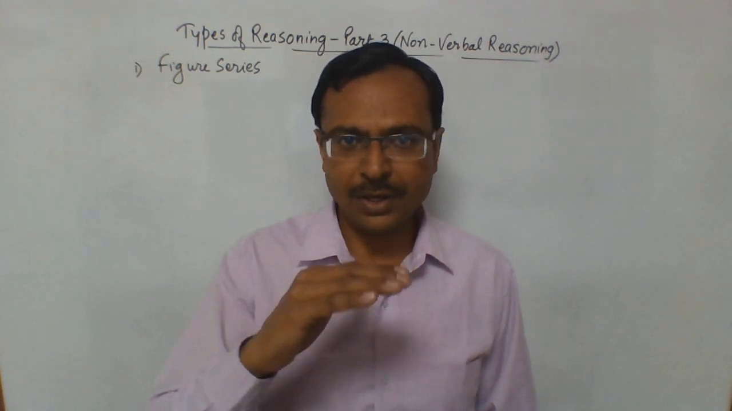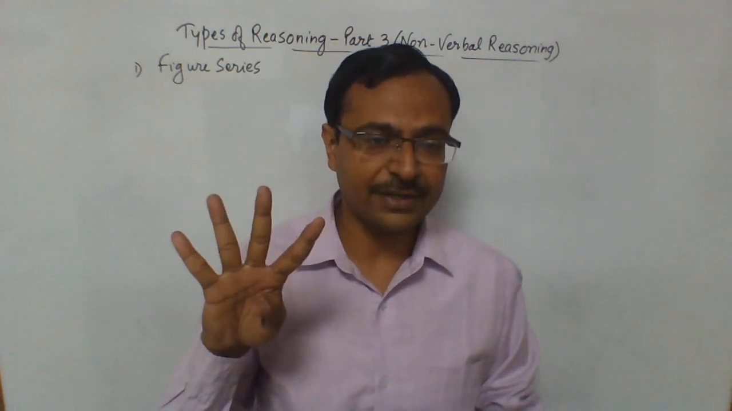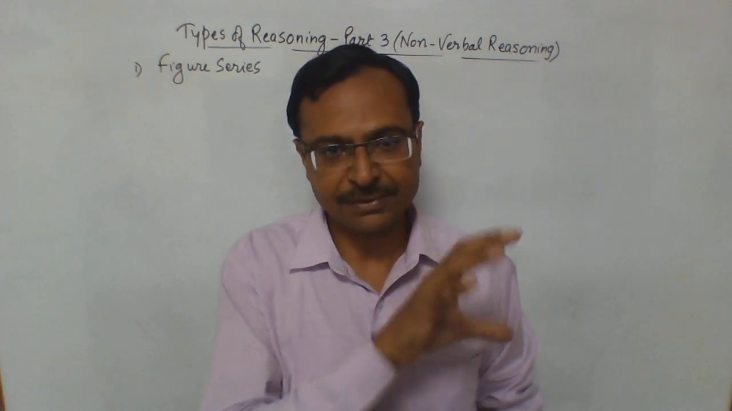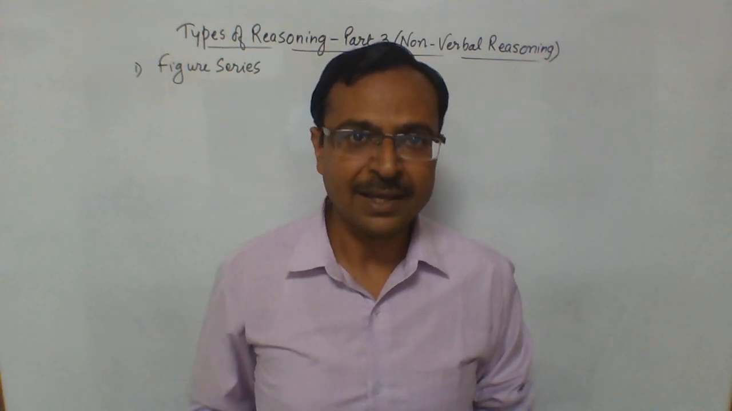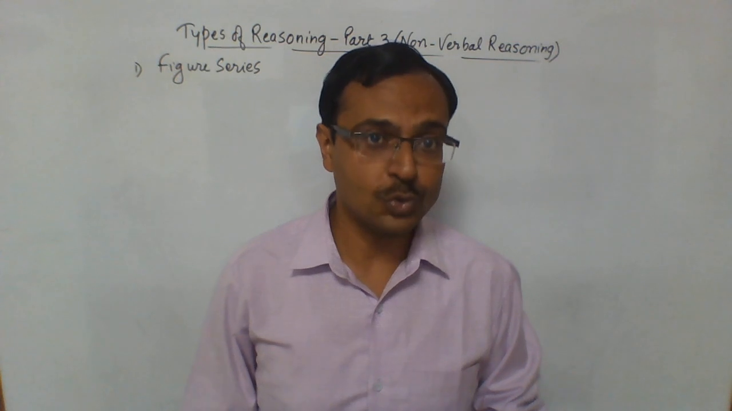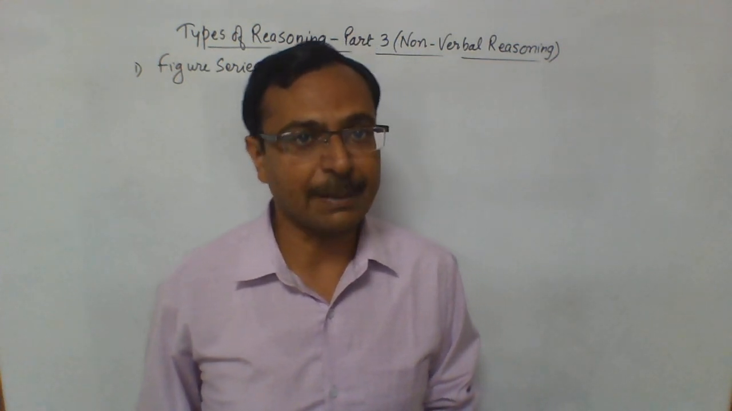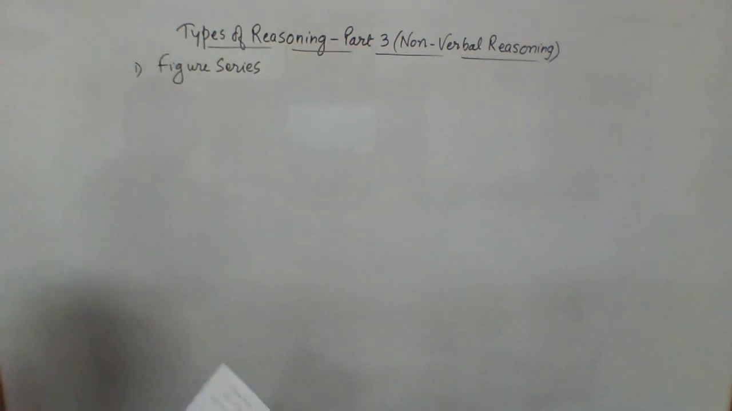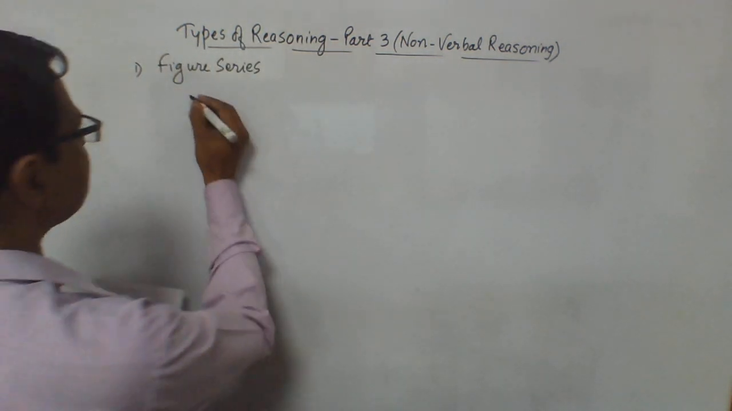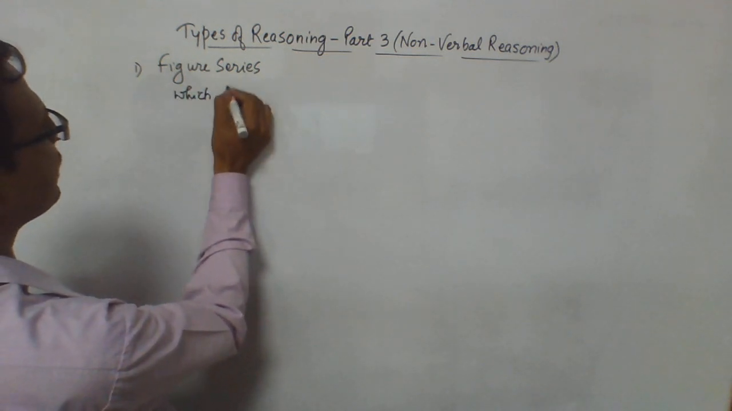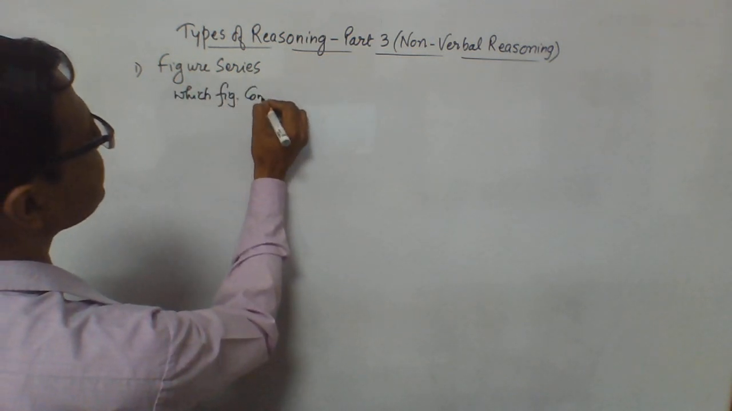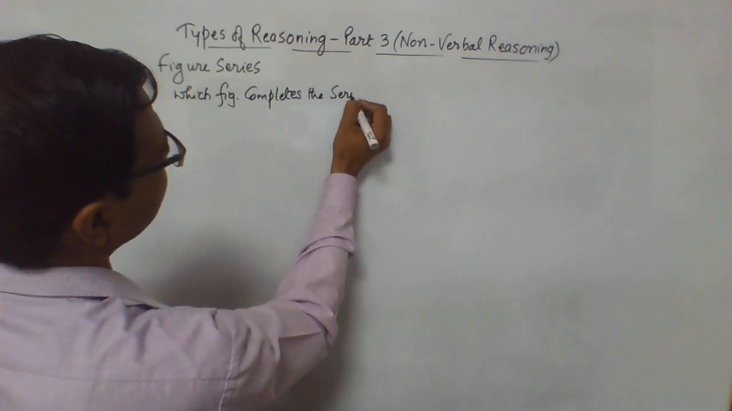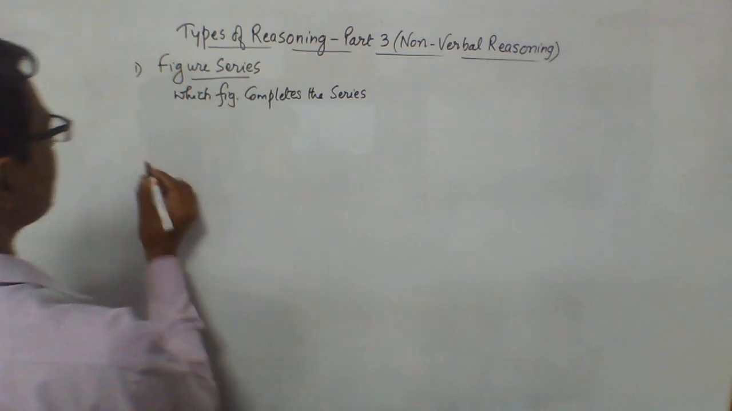So what will be given here are four different figures, one followed by the other in a sequence, and the fifth part of that series will be missing, and you will be given four options and you will have to choose which of those four options completes that particular series. So just like the number series problems, we have the figure series problems. So these are which figure completes the series. So this is the first type of questions, figure series questions.